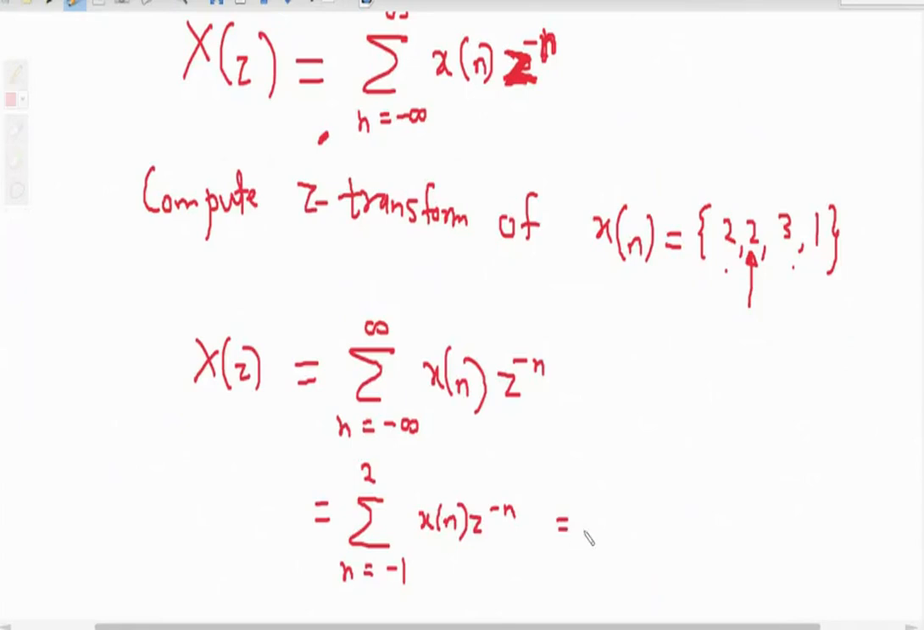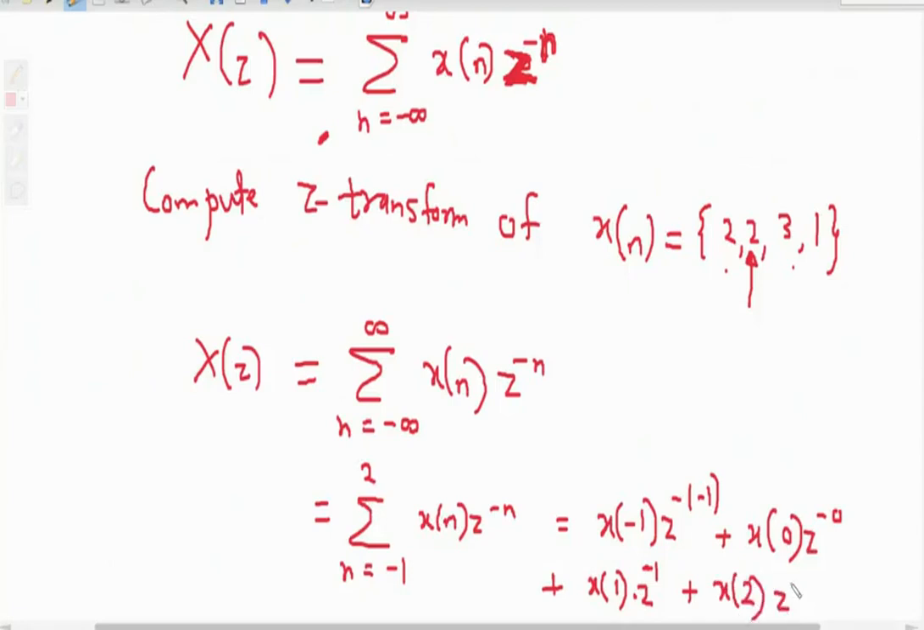Now expand the summation. In place of n put -1, so x of -1 z raised to minus -1, plus x of 0 z raised to minus 0, plus x of 1 z raised to minus 1, plus now n value will be 2, x of 2 z raised to minus 2. So this is our answer.